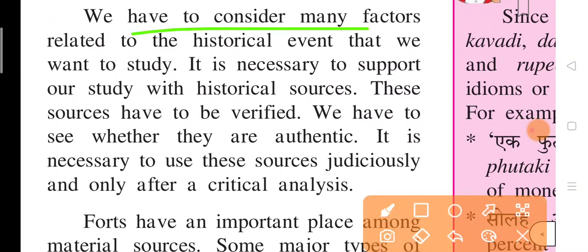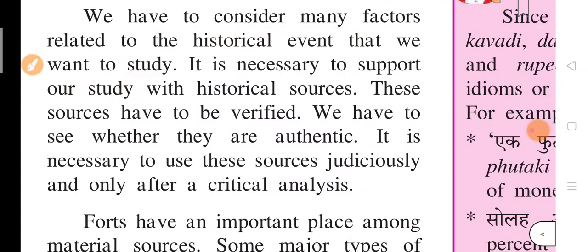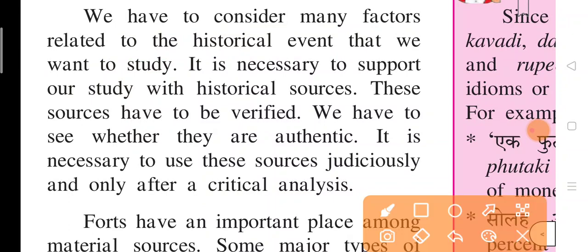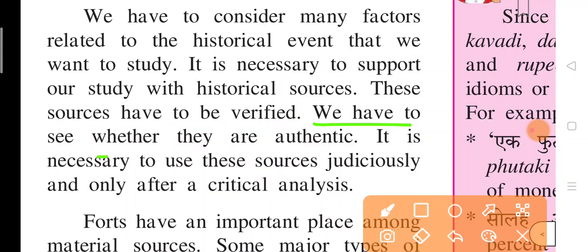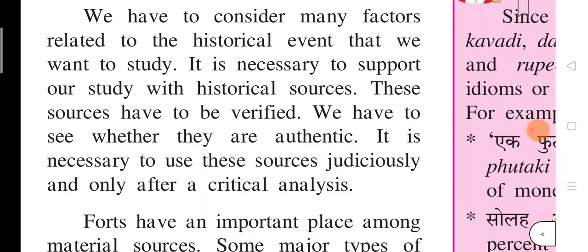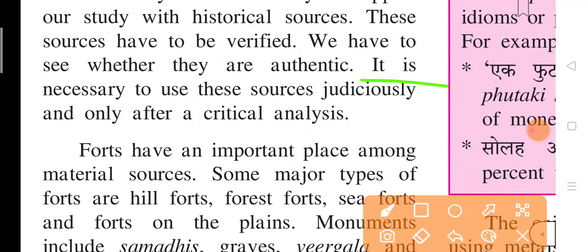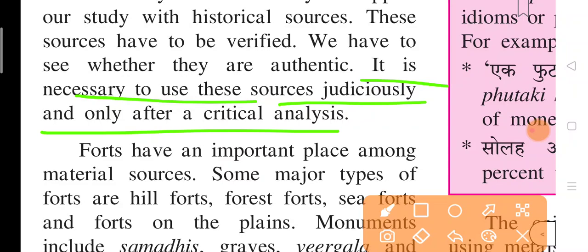We have to consider many factors related to the historical event that we want to study. So, if we want to create history, we have to consider many factors related to a particular historical event, and it is necessary to support our study with historical sources, and these sources have to be verified. Before making history the sources which are available have to be verified, and now we have to see whether they are authentic. Okay, and now it is necessary to use these sources judiciously and only after critical analysis.